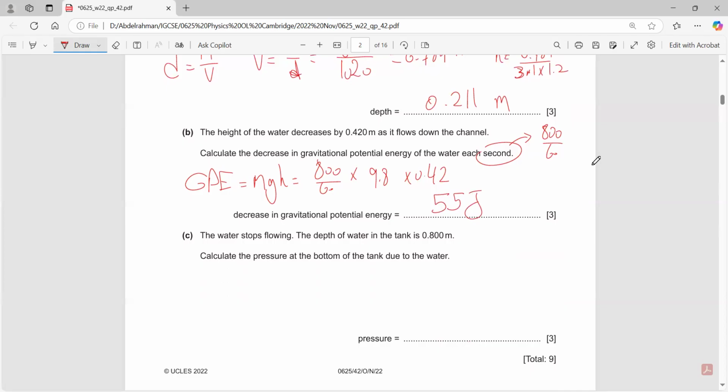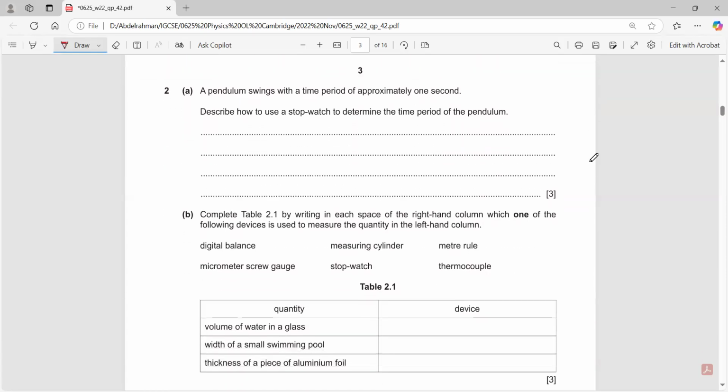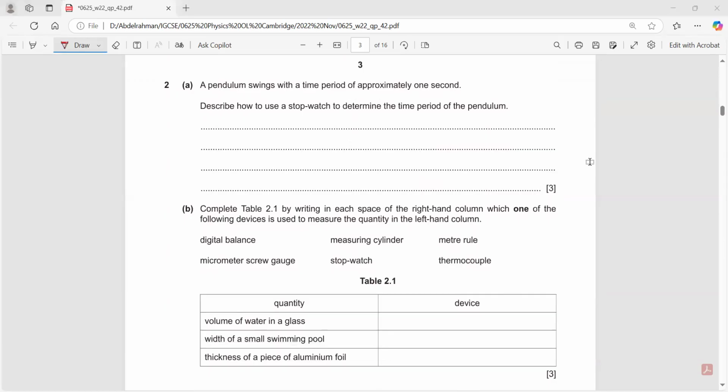The water stops flowing. The depth of the water in the tank is 0.8 meters. Calculate the pressure at the bottom of the tank due to the water. Pressure equals rho gh. The density 1020 times g 9.8 times the height 0.8, which is 7,996.8. You can just say 8,000 pascals.